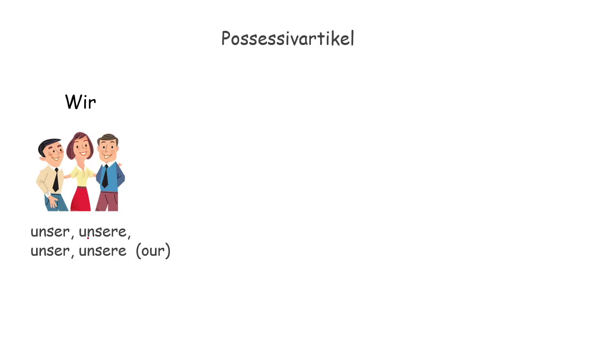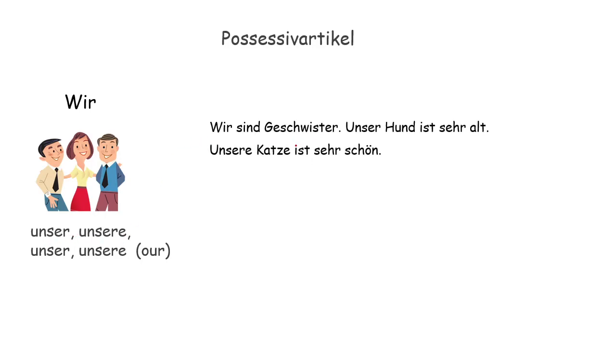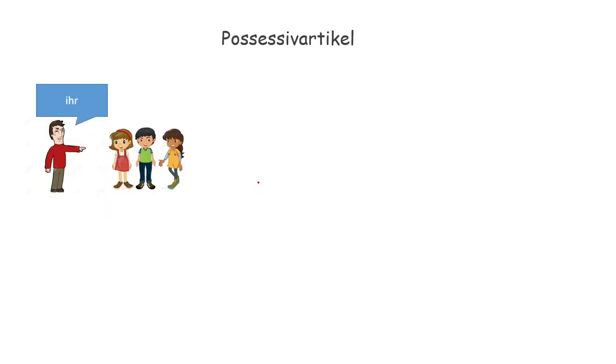Wir. Unser, unsere. Hamara, hamari. Wir sind Geschwister. We are siblings. Unser Hund ist sehr alt. Our dog is very old. Unser Hund is masculine. Unsere Katze ist sehr schön. Our cat is very beautiful. Unsere, feminine.